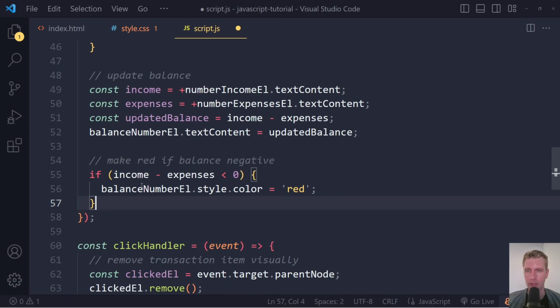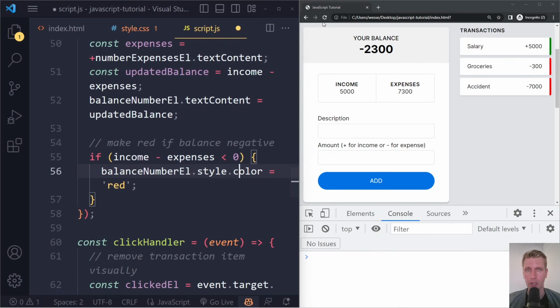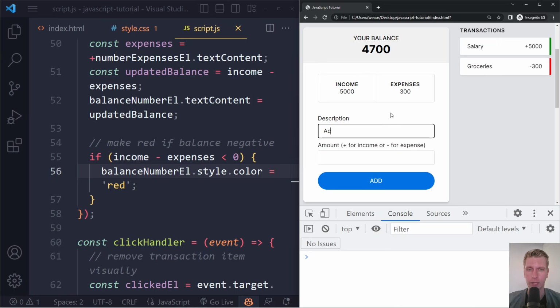So here, what we're doing, if it's less than 0, we're gonna take that balance number element. We're gonna use the quick and dirty way with style and just set its color to red. Right, so if I save that and refresh, we had a major accident, let's say, cost us 8,000. I'm gonna submit the form and we get a red number here.